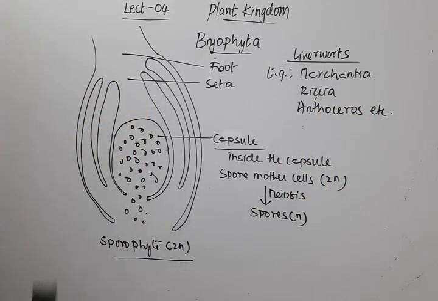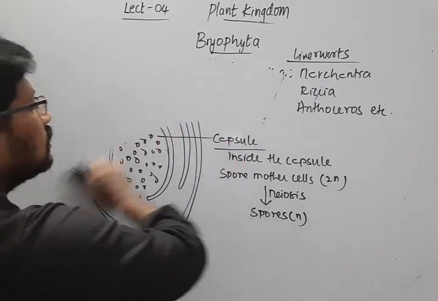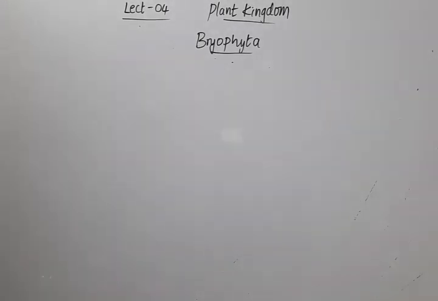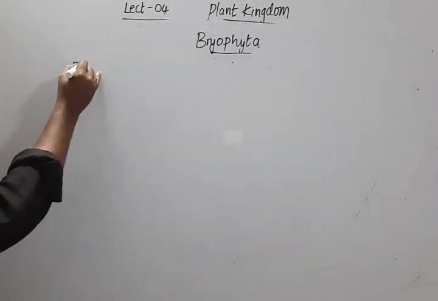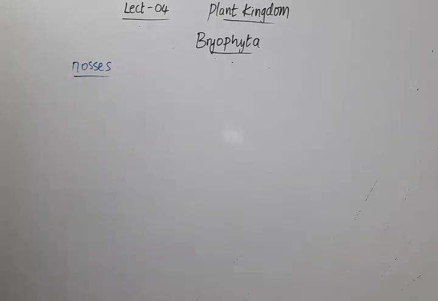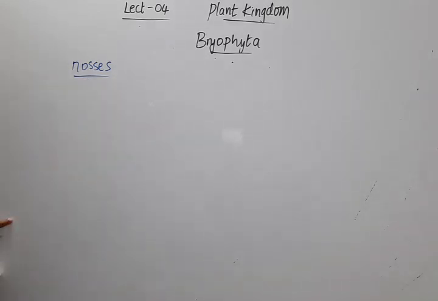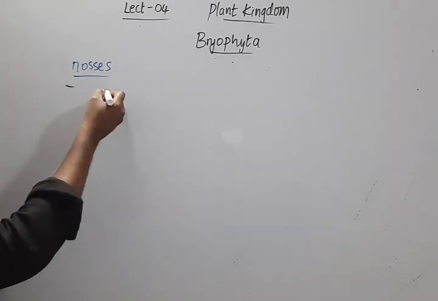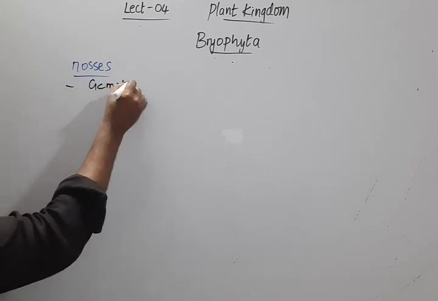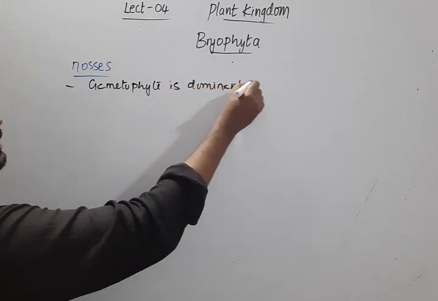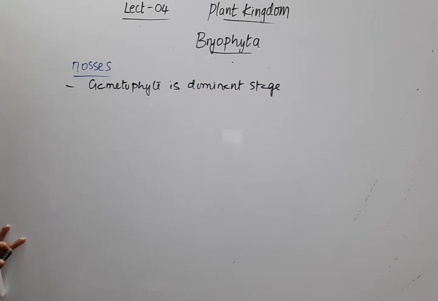The next group we shall see is mosses. The next group of bryophytes are mosses. Here the life cycle will be slightly different from that of liverworts. You'll see the gametophyte is the dominant stage in mosses also.